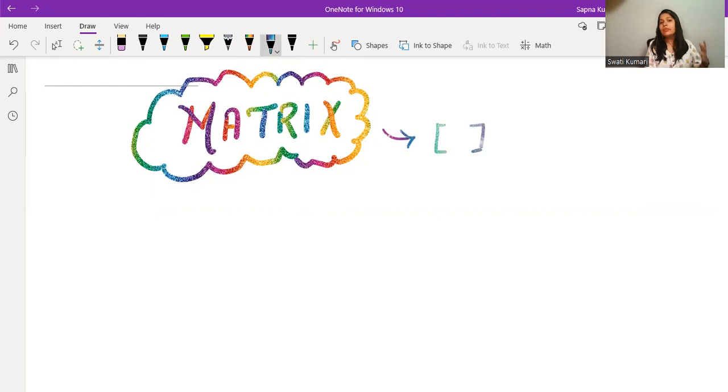For example, we have a matrix of certain rows and columns. We always denote it with a capital letter. So A equals, and then you will denote it like this.